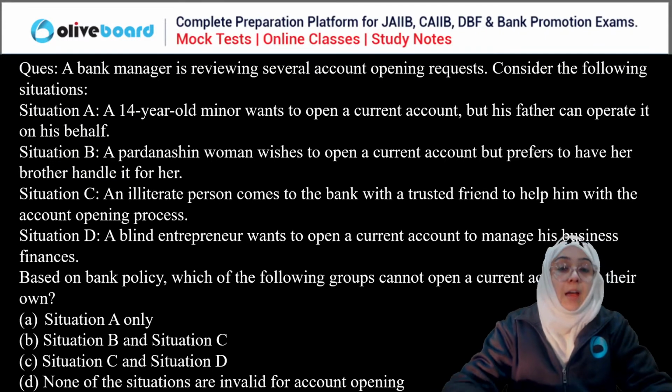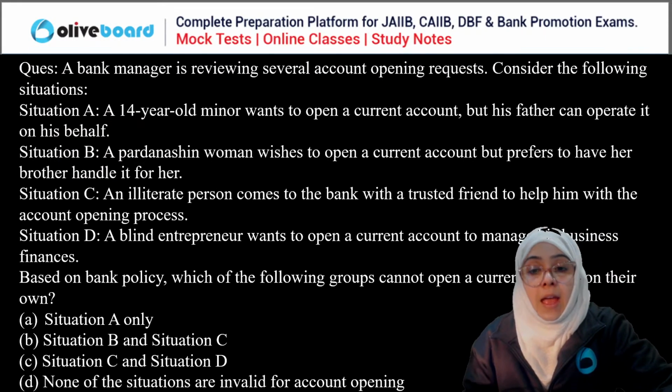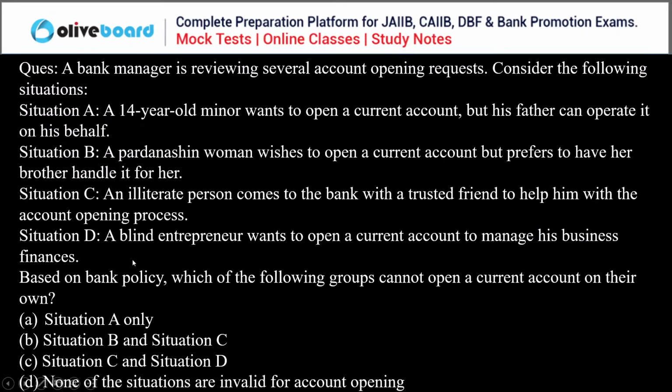Next, now you have to select the situation here. I'm just turning off the camera so that you can focus on the question. A manager is reviewing several account opening requests. Consider the following situations. Situation one: a 14-year-old minor wants to open a current account, but his father can operate it on his behalf. Two: a Pardanasheen woman wishes to open a current account but prefers to have her brother handle it for her.